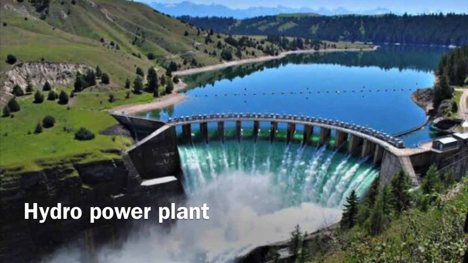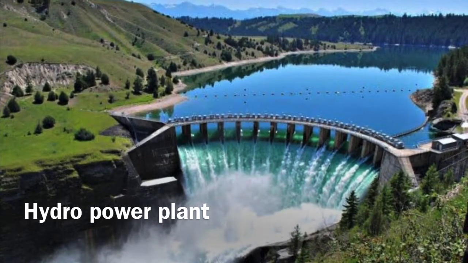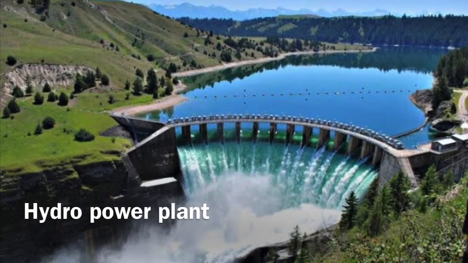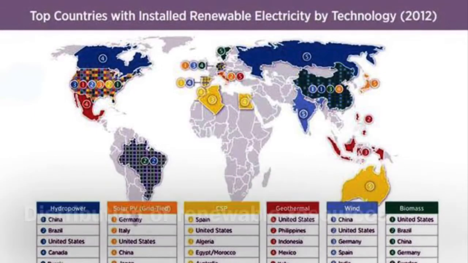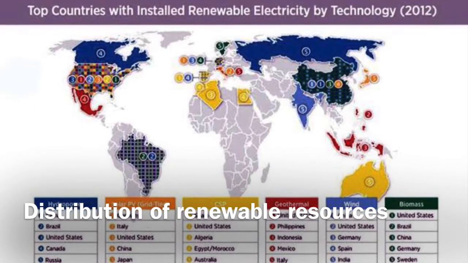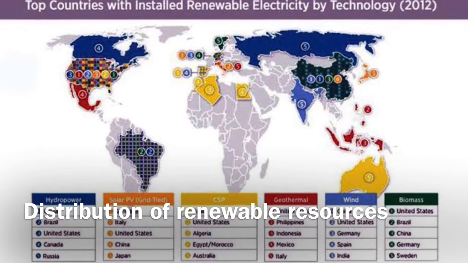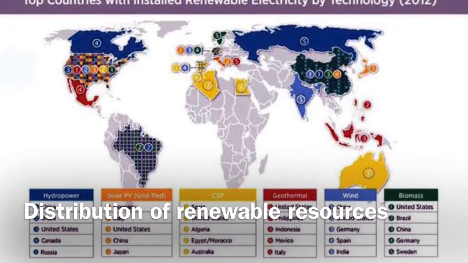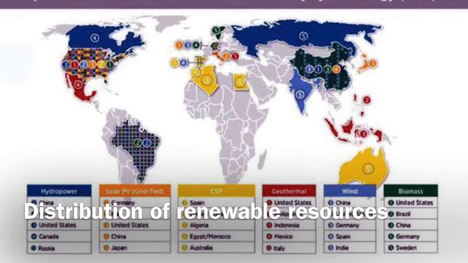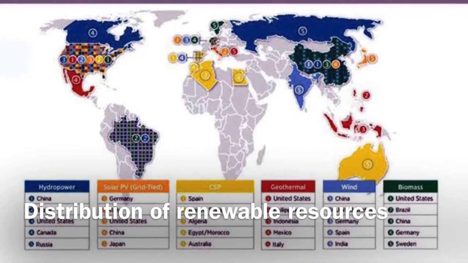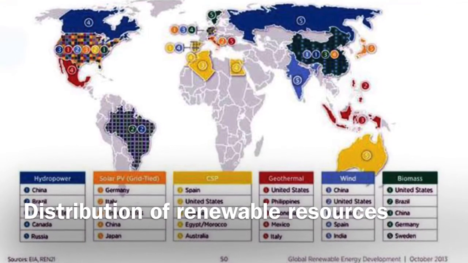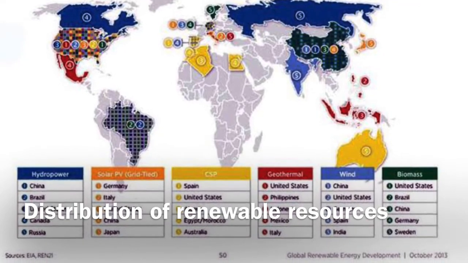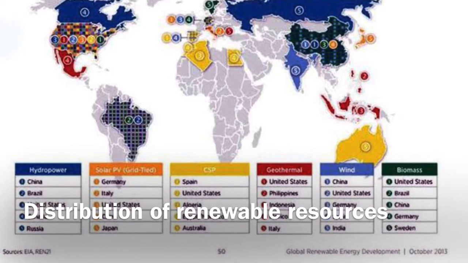Hydroelectric power is the cheapest and earliest source of energy out of all the energy sources. Hydroelectric power is a renewable source. China, Canada, Brazil and the USA are examples of hydroelectric power producers. China is the largest producer of hydroelectricity.